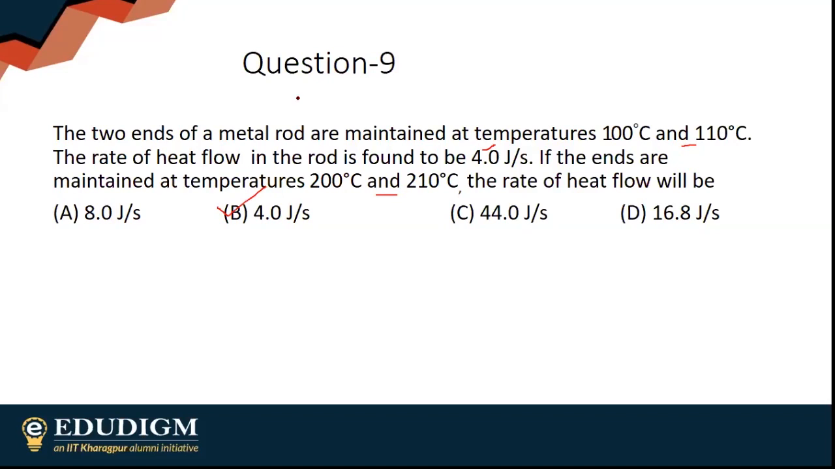Option 2 is correct. Rest of all the properties are same. Only thing, check delta T. Delta T in both cases is the same. Obviously, heat flow in both the cases will be the same, 4 joules per second.